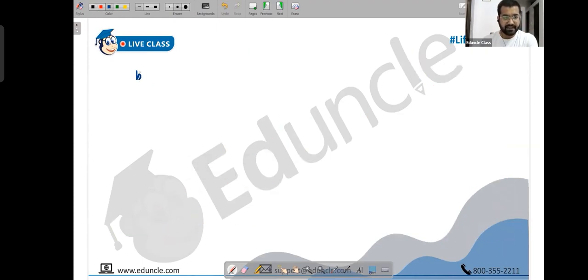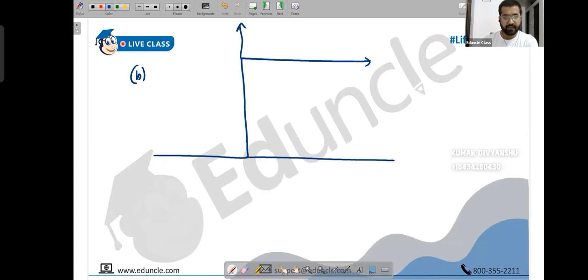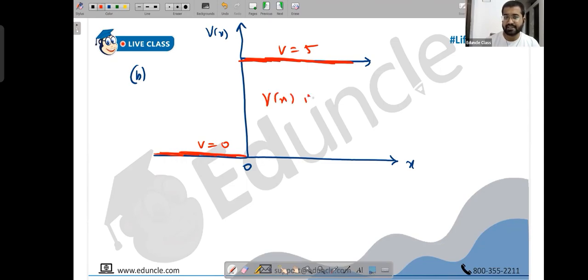Next, similarly, suppose I had given you something like this. Let's say this is the x-axis, position, and this is your V of x, and let's say this is zero. On the left half, potential energy was zero. On the right half, potential energy is suddenly constant. Let's say V equals 5 here, and here V is 0. So what do we see, people? Potential energy is discontinuous now. V of x is discontinuous.